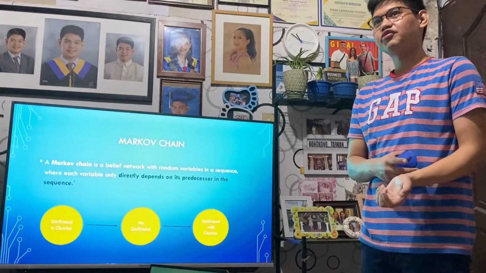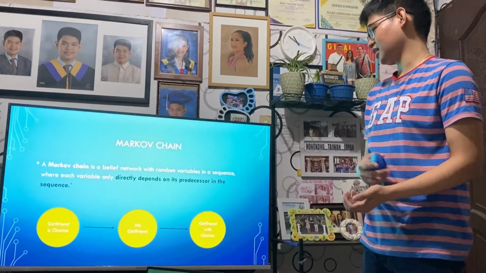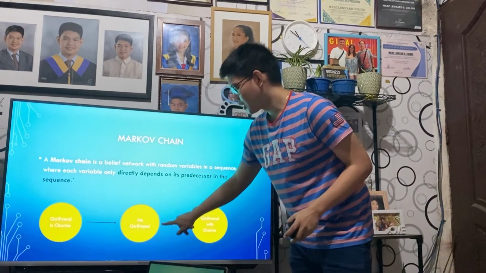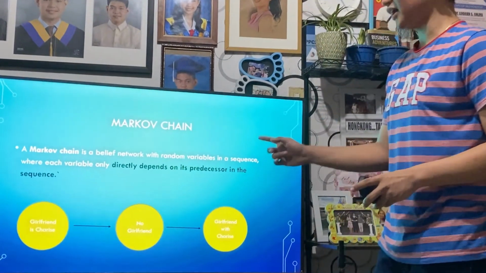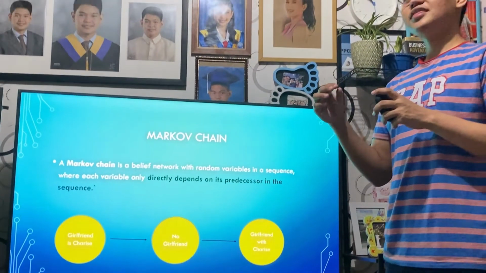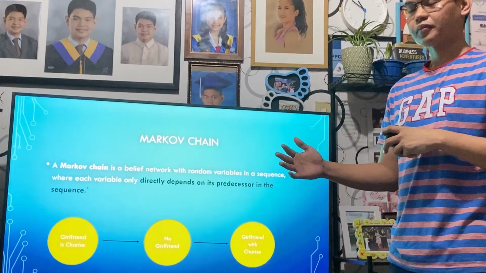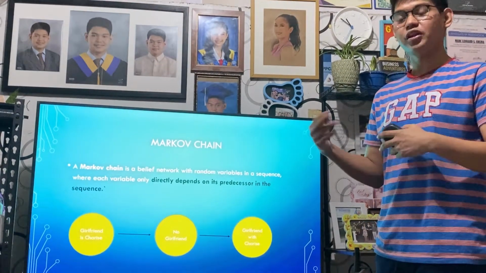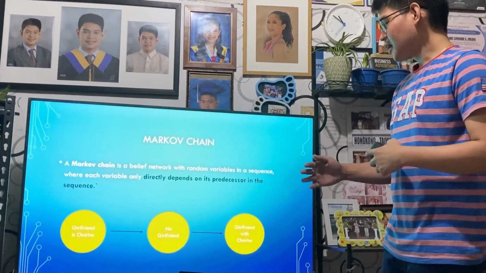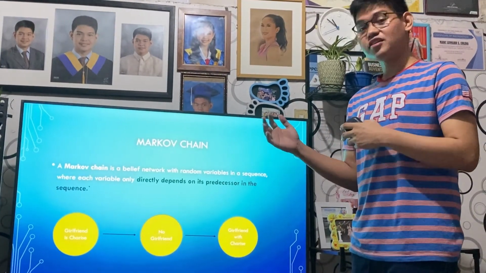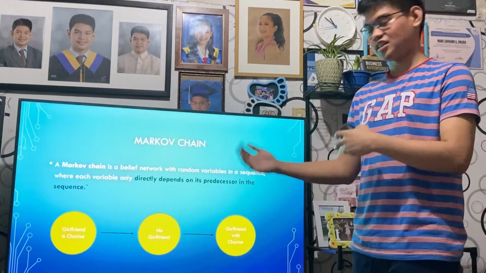In the context of human beings, this isn't quite normal. Because if we try to focus on this node, where I have no girlfriend because I had a recent breakup, the probability that my next girlfriend will still be Charisse will be lessened, because considering that she's my ex, I considered the past in making that decision.